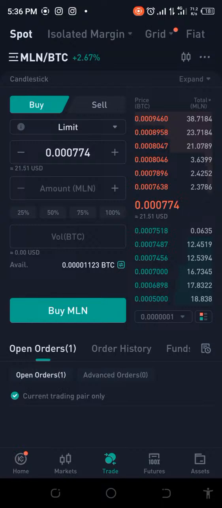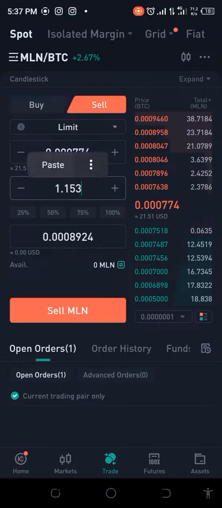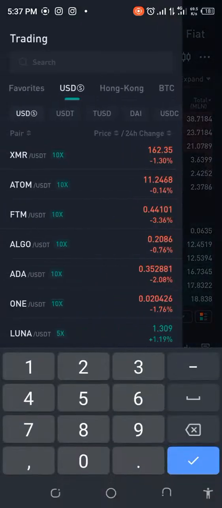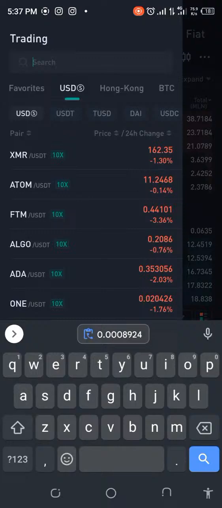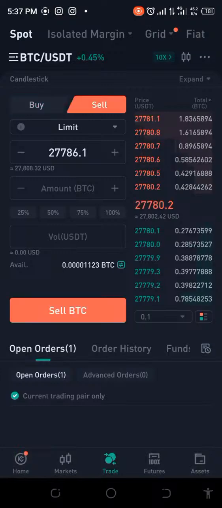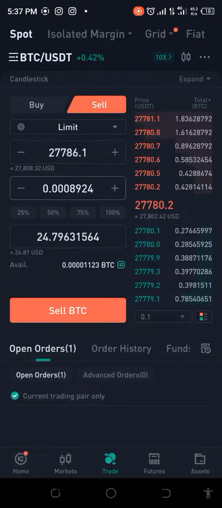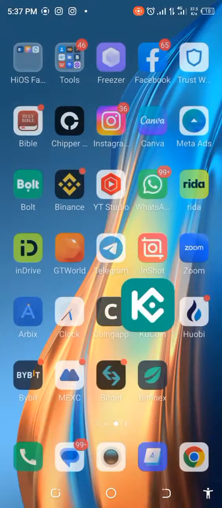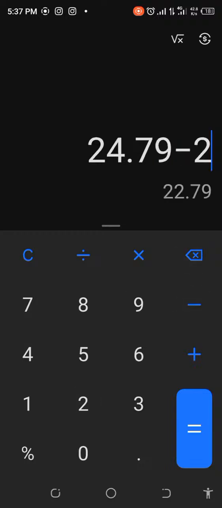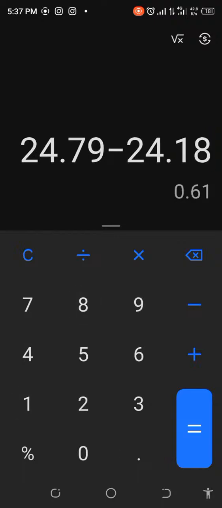Okay, we have 774. We put sell, we put the amount of MLN we have, then we copy that and quickly go and see whether we'll make money with this. Let's go to BTC USDT and see whether we're going to make anything. Okay, that's 24.796. So if I check what this is giving me, 24.79. Minus 24.18, we'll make 61 cents.